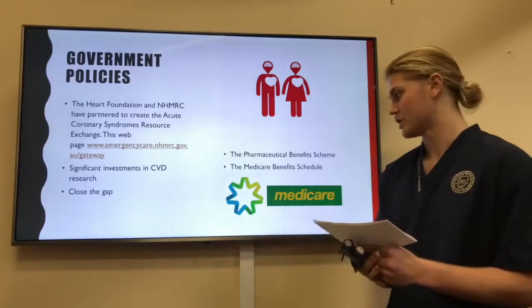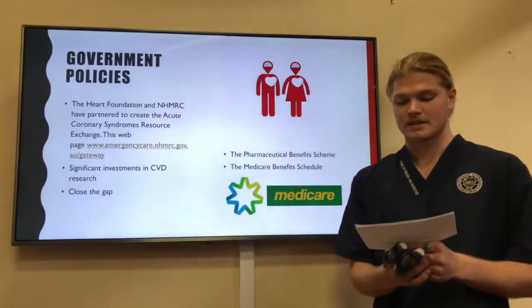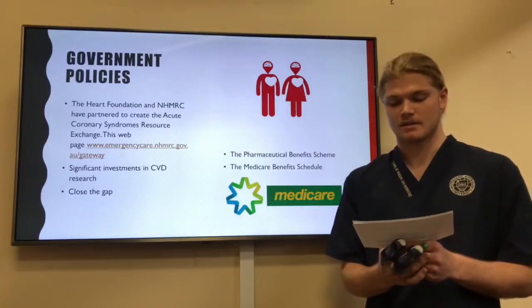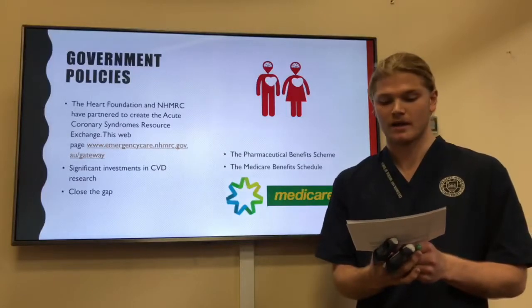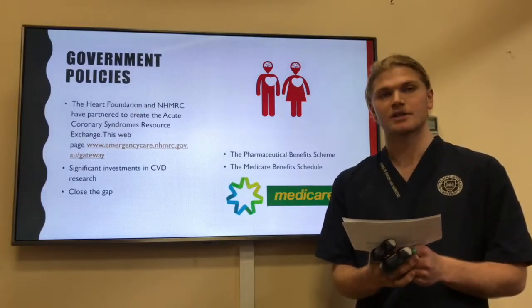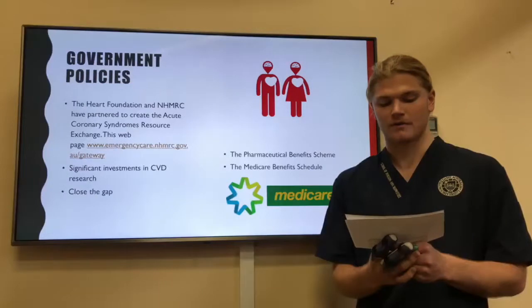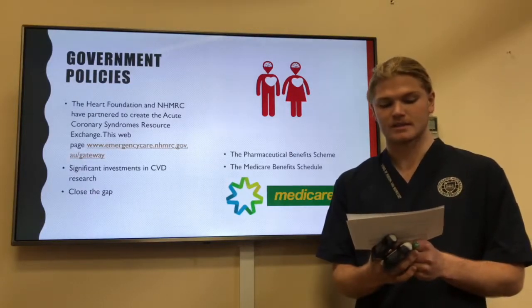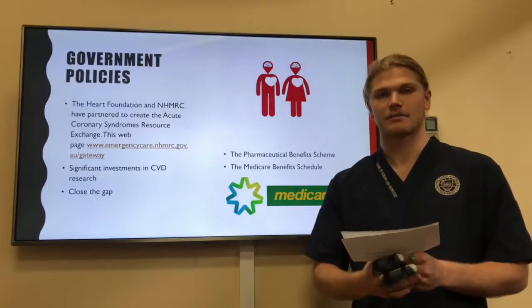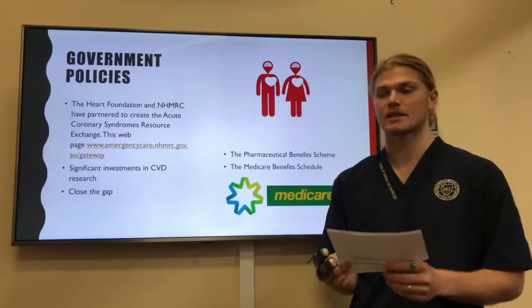The Medicare Benefits Schedule, which is similar, provides subsidies for patients' care and includes Medicare items for the planning and management of chronic and terminal conditions. Eligible patients can also be referred by a GP for up to 5 Medicare subsidised allied health services that are directly related to the treatment of their chronic condition, and in this case, cardiovascular disease.